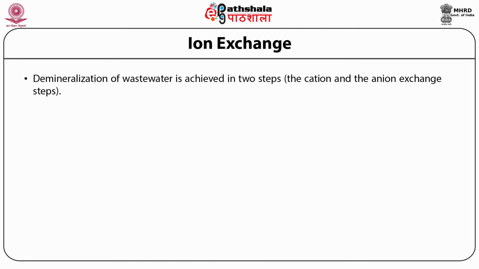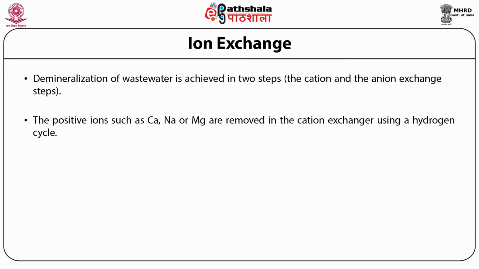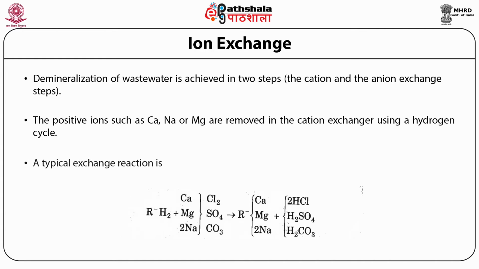The demineralization of wastewater is achieved in two steps, the cation and the anion exchange step. The positive ions such as calcium, sodium or magnesium are removed in the cation exchanger using a hydrogen cycle. A typical exchange reaction is depicted here. As we have seen, the hydrogenated resin exchanges the calcium, magnesium and sodium ions and converts the material into acids and carbonates. So all the positive ions are removed by using this cation exchanger.